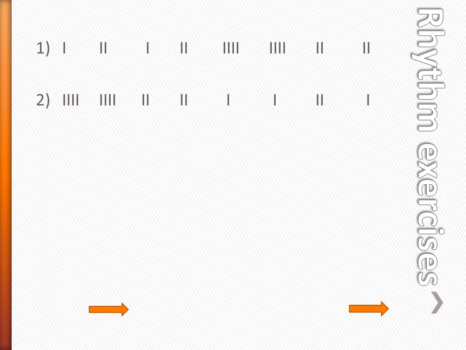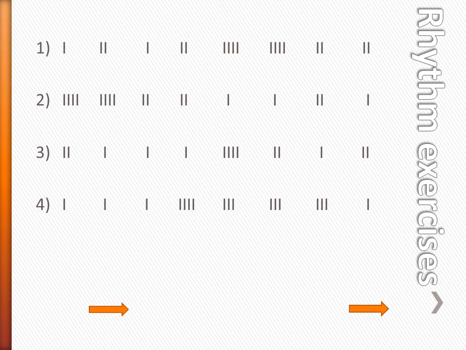Great job. Let's try another one. Number 2 also has plum, apples, and watermelons. Here we go. 1, 2, ready, go. Watermelon, watermelon, apple, apple, plum, plum, apple, plum. Great job. Number 3, same idea. Here we go. 1, 2, ready, go. Apple, plum, plum, plum. Watermelon, apple, apple, plum, apple.